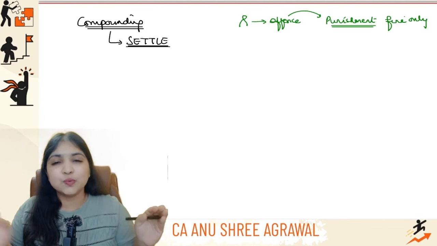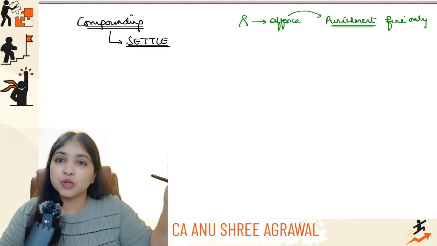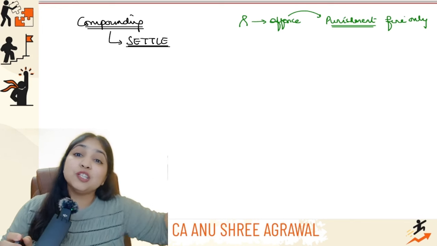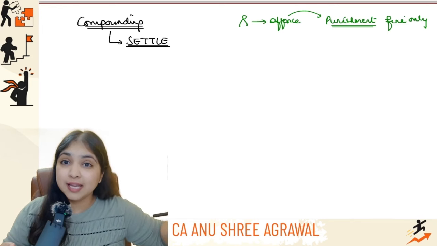Now, in an ideal situation, what will happen? I will drag this person to the court, guys. I will file a full-fledged case against him. The court will take its own sweet time to complete this whole case proceedings.